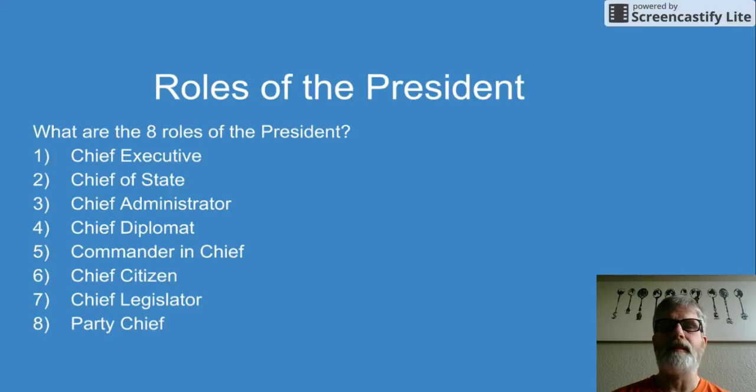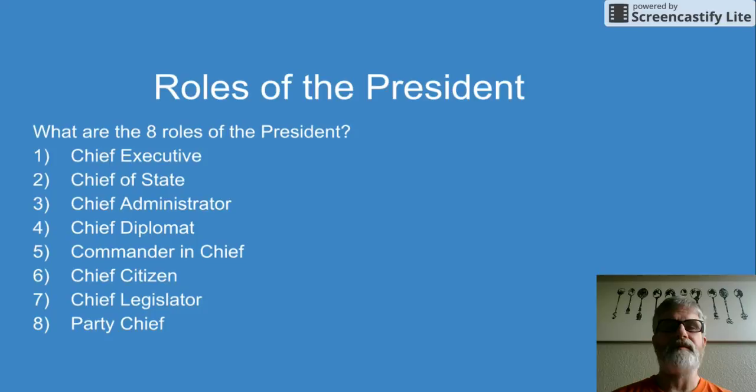Chief administrator, he would administrate the White House staff. He would be the lead person in the executive offices. That would be like the Transportation Department, the FBI, the military. He runs those and basically appoints people to actually run them, and he can reorganize the executive office, and he can get rid of departments or add departments or streamline departments.